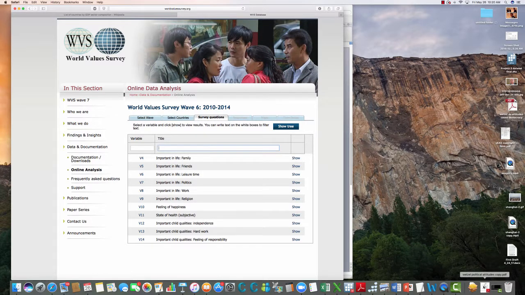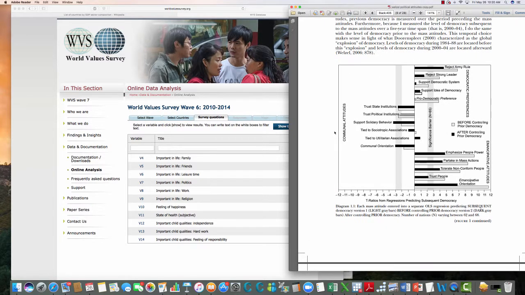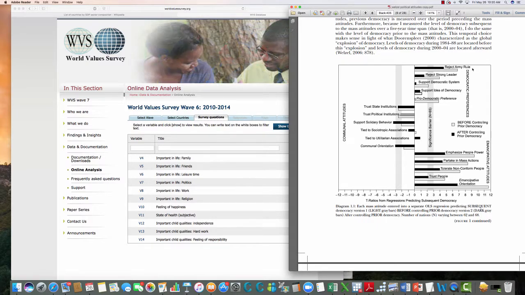Well, the best starting point is the Welzel article. Remember, we read that last week, hopefully, and Welzel has this really nice Figure 1 where he breaks down the attitudes into democratic preferences, communal attitudes, and emancipative attitudes. And we're going to want to find questions related to each one of these types of attitudes. It's really nice because he has the name of the question up here: reject army rule, emphasize people power. There's also an emancipative orientation.